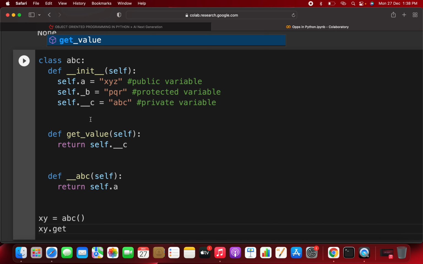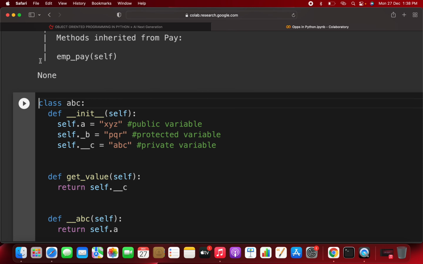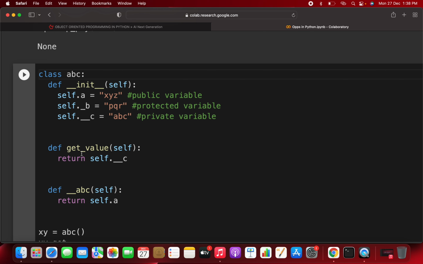Any private variable can be accessed and run inside the class, but you can't run it outside of the class. Even if you take this as a parent class and want to inherit all the properties, that is variables and methods, in the child class, you are unable to see what self.__c is doing, because it is private. It is hidden from everyone except that particular class.